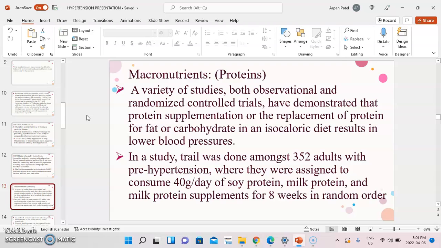Talking about macronutrients in the DASH diet, let's go with protein first. A variety of studies, both observational and randomized controlled trials, have demonstrated that protein supplements or the replacement of protein for fat or carbohydrate in an isocaloric diet results in lower blood pressure. In one trial among 352 adults with pre-hypertension, they were assigned to consume 40 grams per day of soy protein and milk protein supplements for 8 weeks in random order.